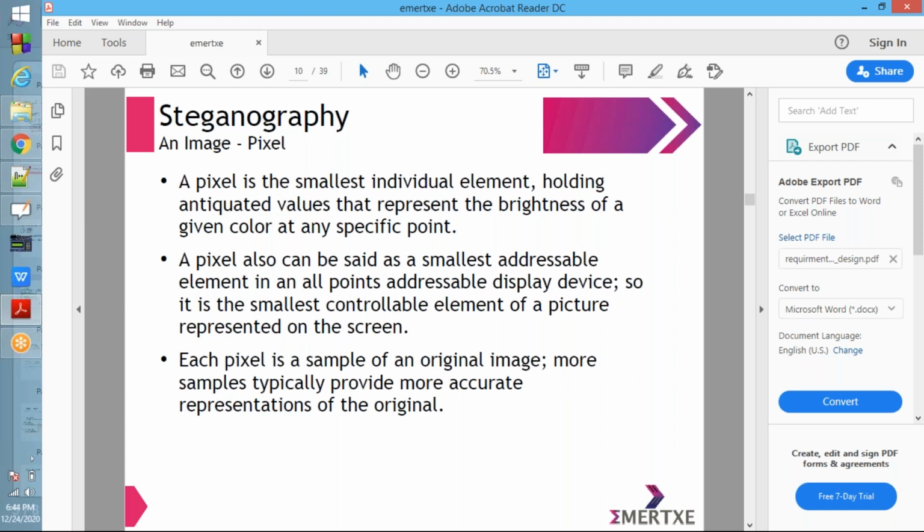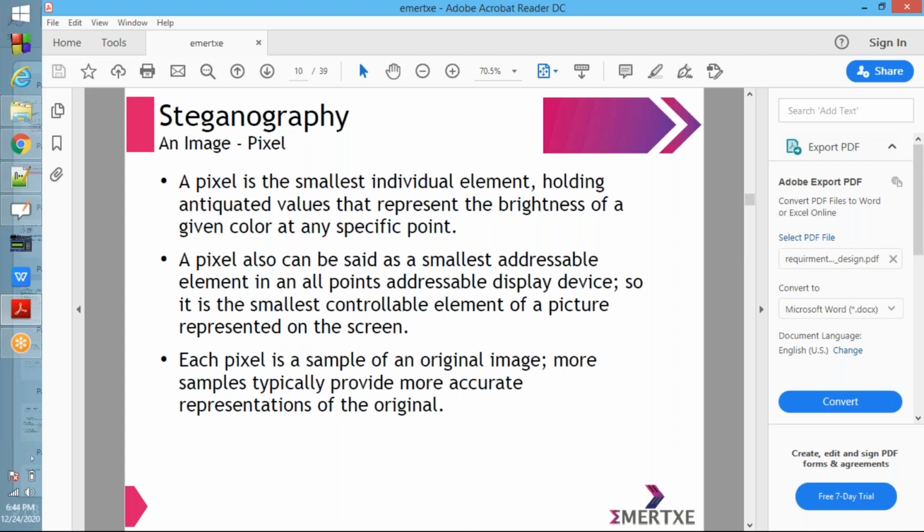See, we observe the same kind of definition in C. Byte is the smallest accessible unit in computer memory. Byte is the smallest accessible memory unit. Same like that, here the pixel is also the smallest addressable element in an image.